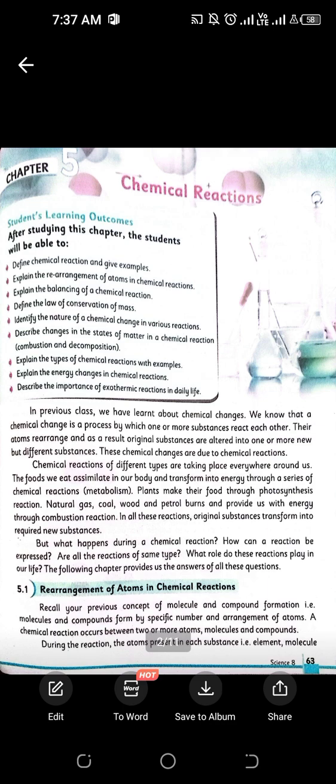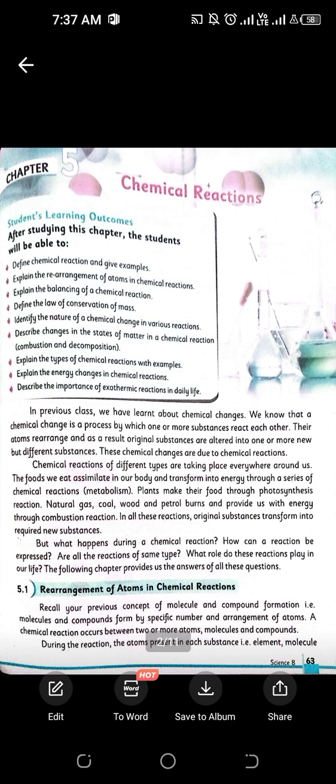Okay? So, a chemical reaction is basically nothing but the rearrangement of the atoms present in the reactants, and as a result, they are altered and form the new products. We get the new products from the same reactants. It's not that we are getting another reactant or something else. It's all about the rearrangement of atoms in the reactants.